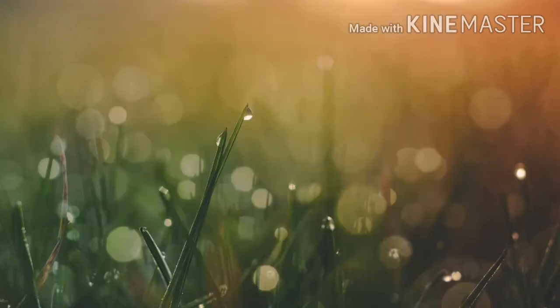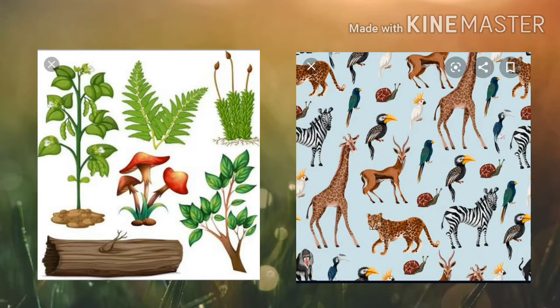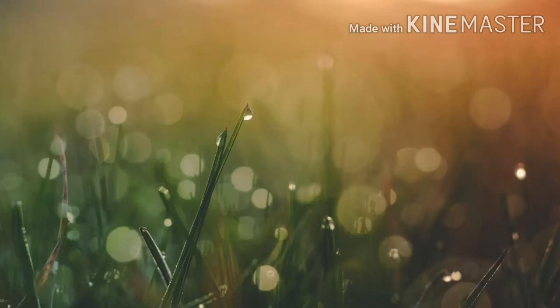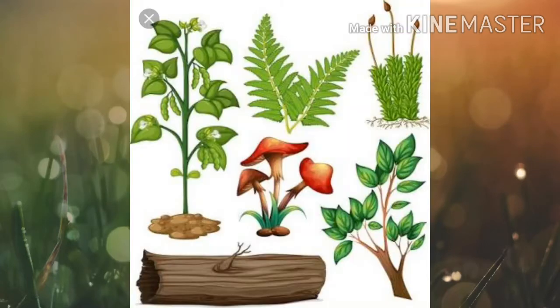In the last lesson, what did we compare? Yes, plants and animals. Today we are going to see about plants. It is very interesting. Okay, children, where do you see plants? Yes, you can see plants everywhere. Children, can you name some plants which have different structures?